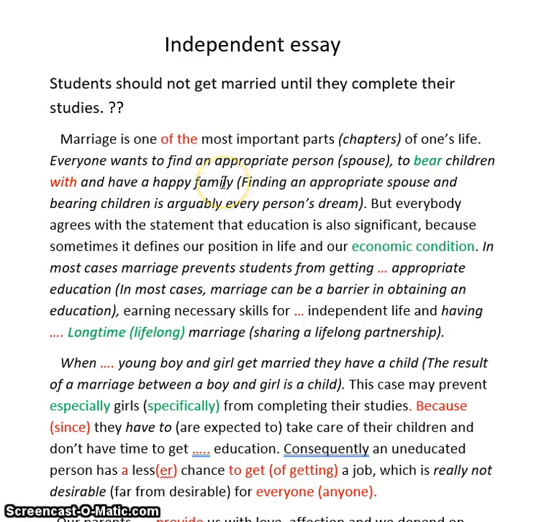This is a very good sentence, but this is a more advanced sentence. Finding an appropriate spouse and bearing children is arguably every person's dream. Because I've started my sentence with a verb, it has to be ing, gerund. Finding an appropriate spouse and, again gerund, bearing children is arguably, possibly, maybe, every person's dream. This is a very good, more advanced sentence.